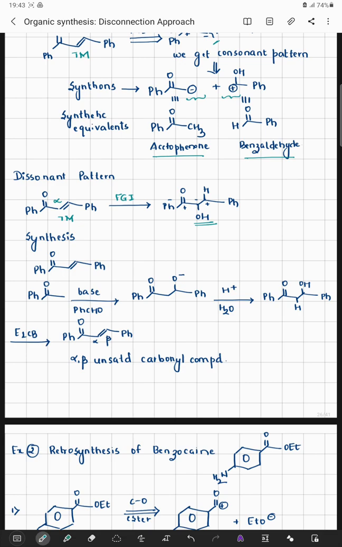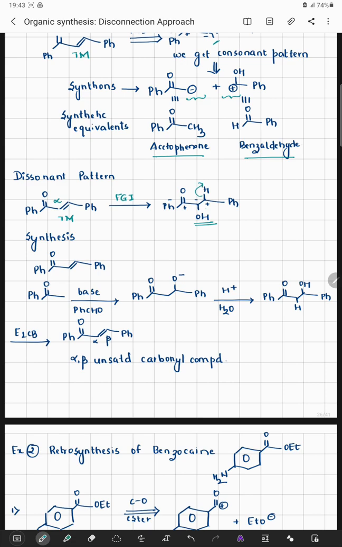Now let us understand this dissonant pattern. The carbonyl carbon is present, hence positively charged. The next carbon is negatively charged and the next carbon can be positively charged. But if I start the opposite way, I can observe that there is a removal of a proton and then there is a positively charged species.